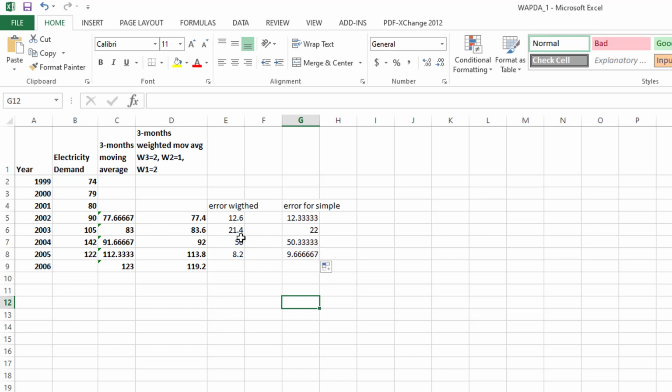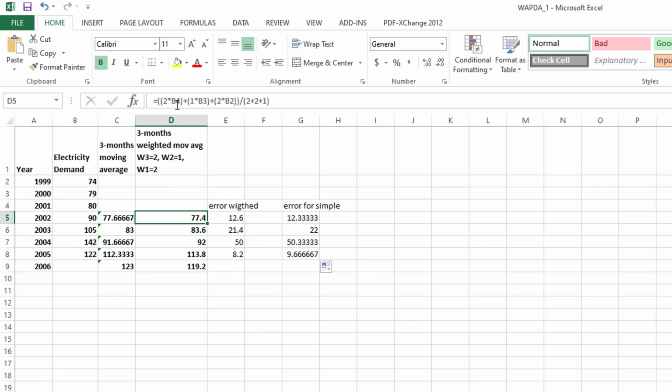In this case, the error is too much in the case of the simple 3-month moving average, but the error is very high. The 3-month weighted moving average error is low compared to the simple moving average. So on the basis of this, we decide that we need to use the 3-month weighted moving average. Now the question is, how will you use the weights 2, 1 and 2?